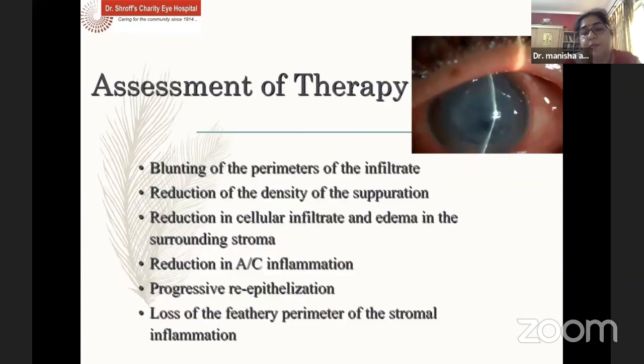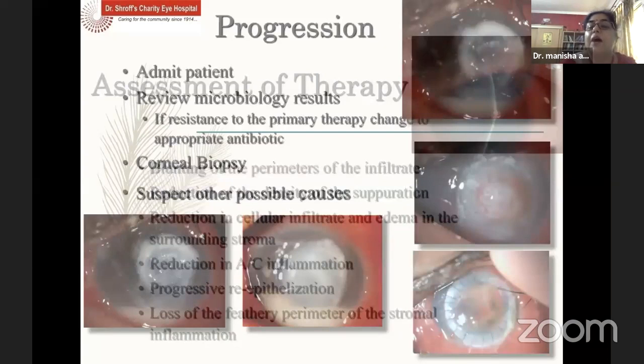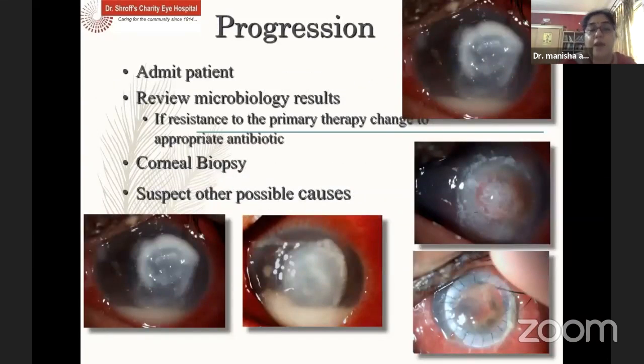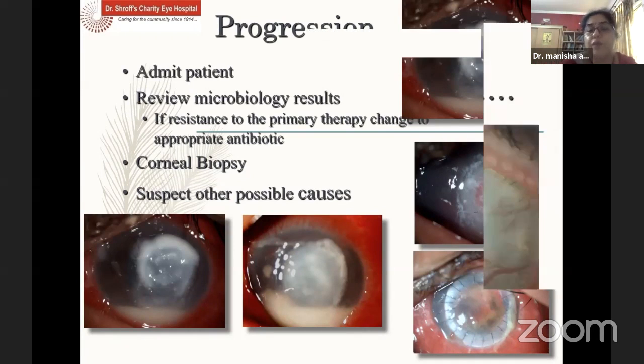We have to assess the therapy. How do we feel that it's responding? It's basically the perimeter, reduction of density of suppuration, and the areas where we feel that the patient is responding to medications. But if the patient is not responding and it's progressing, we need to admit the patient, review the microbiological results, do a corneal biopsy, and suspect any other possible causes.